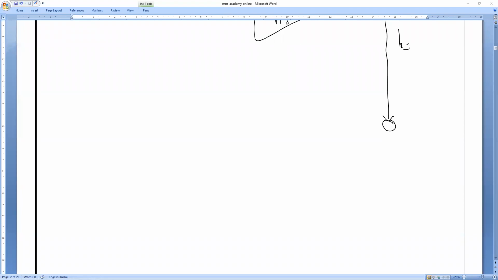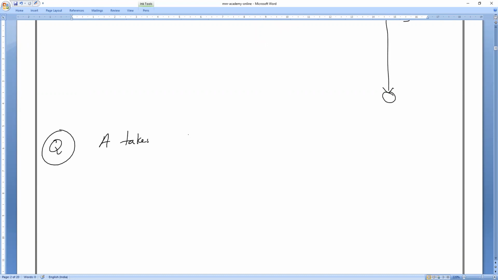Next question. A ball takes t seconds to fall from a height h1, and 2t seconds to fall from a height h2.